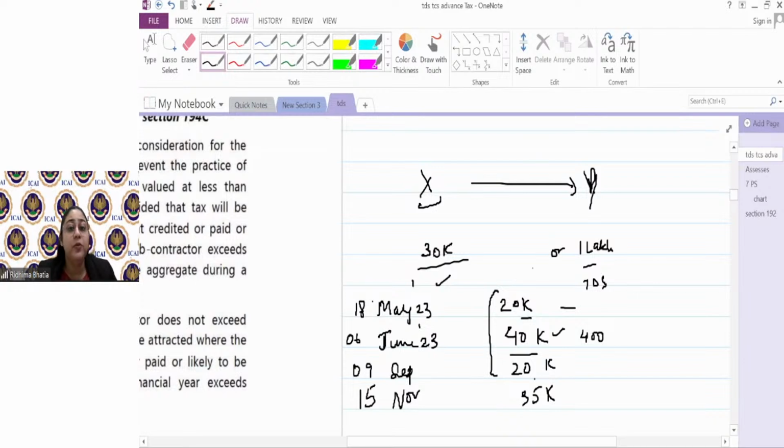But guys, account भी तो aggregate 1 lakh से cross हो गया. So technically, कितना हो गया? 35 plus 20 plus 20 plus 40, 1 lakh 15,000. 1 lakh 15,000 pe guys, how much TDS is required to be deducted? 1% के according 1150. But already in this 1 lakh 15,000, you've already deducted TDS on 40,000 earlier. So 400 नहीं काटोगे. So what TDS you will deduct? 750.